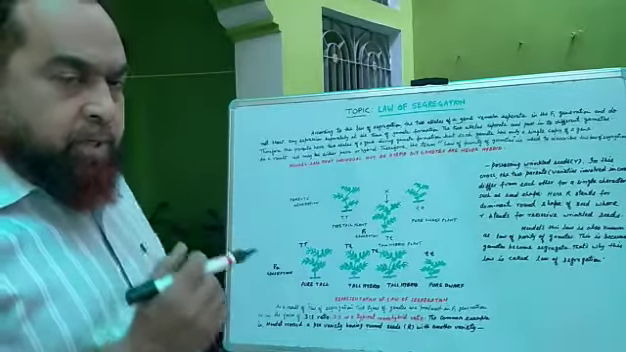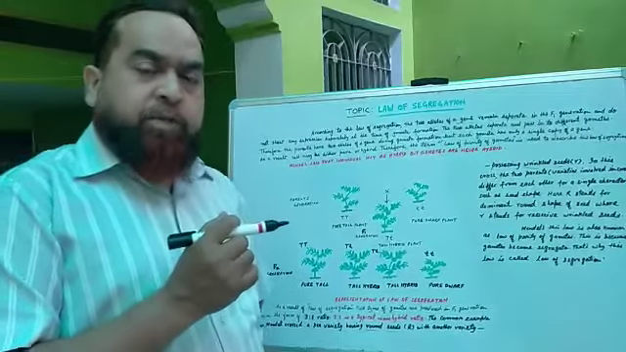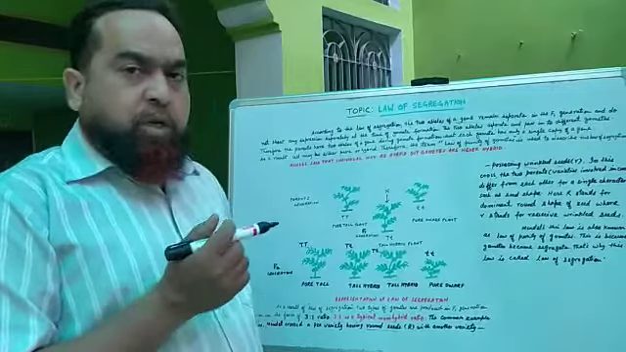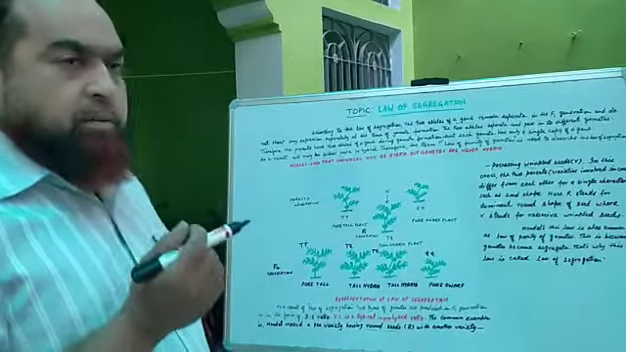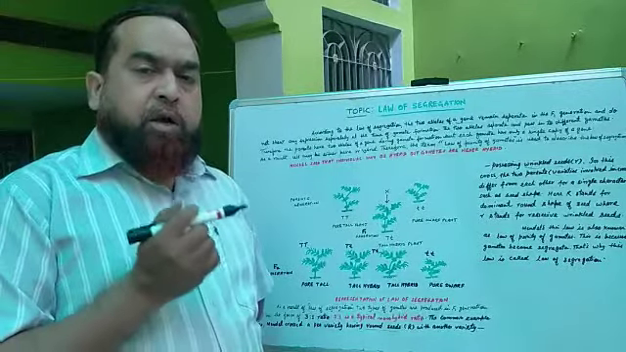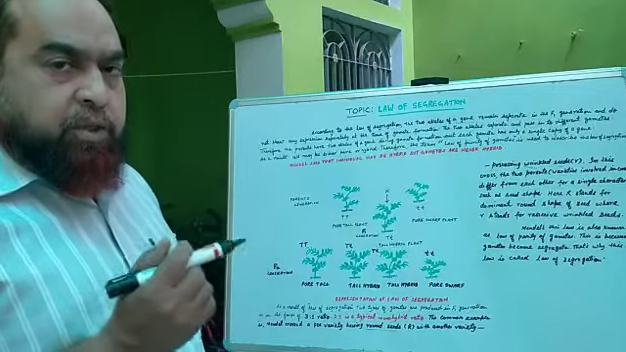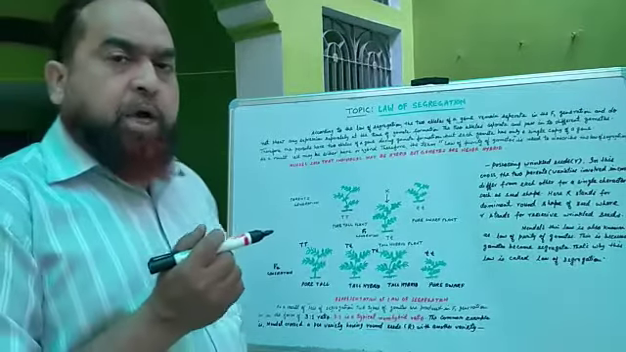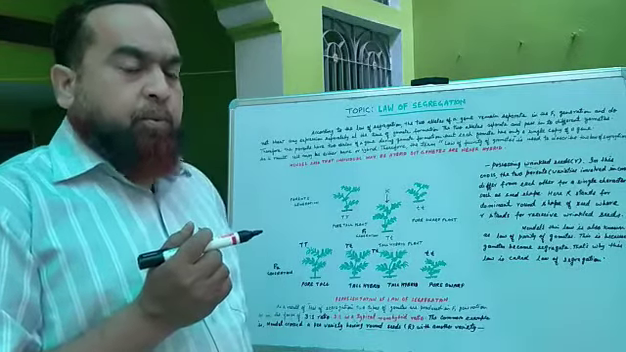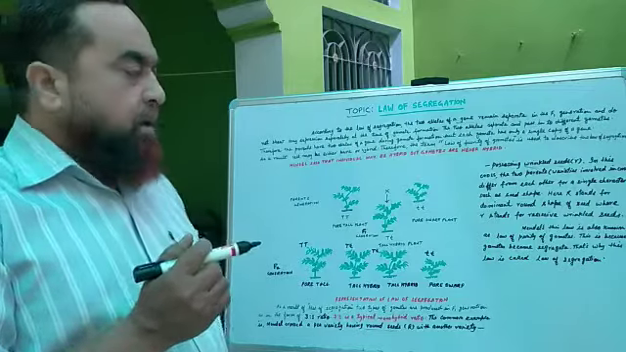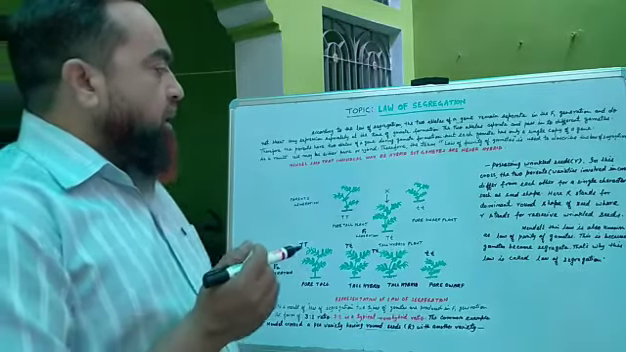Mendel's first law, the law of dominance, says dominant characters are shown in the F1 generation, and Mendel's second law, the law of segregation, is also known as the law of purity of gametes. In the F2 generation, gametes are pure.